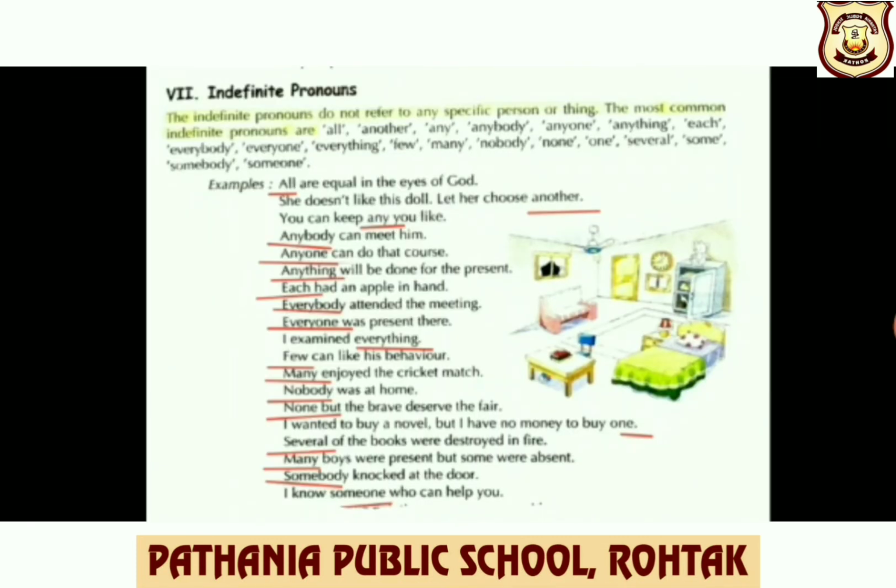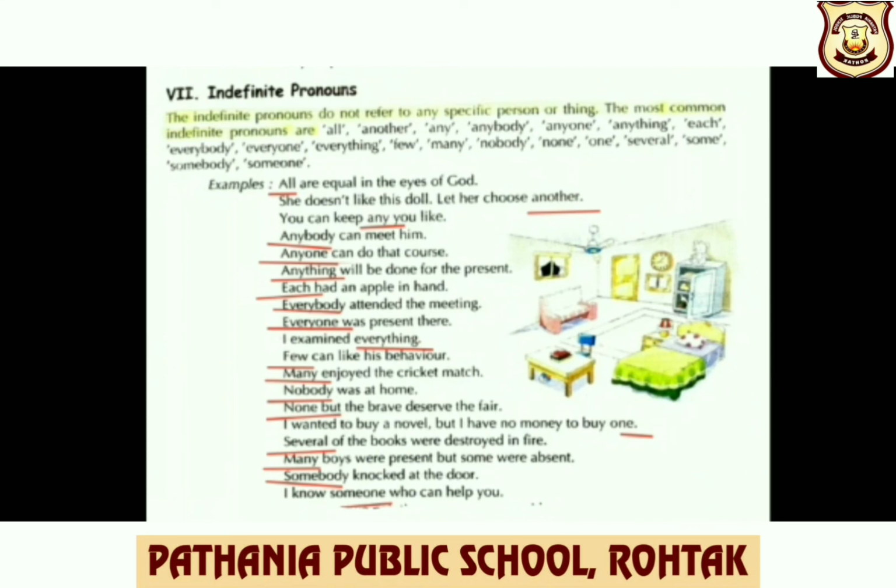Type 7: indefinite pronouns. The indefinite pronouns do not refer to any specific person or thing. The most common indefinite pronouns are all, another, any, anybody, anyone, anything, each, everybody, everyone, everything, few, many, nobody, none, one, several, some, somebody, someone.